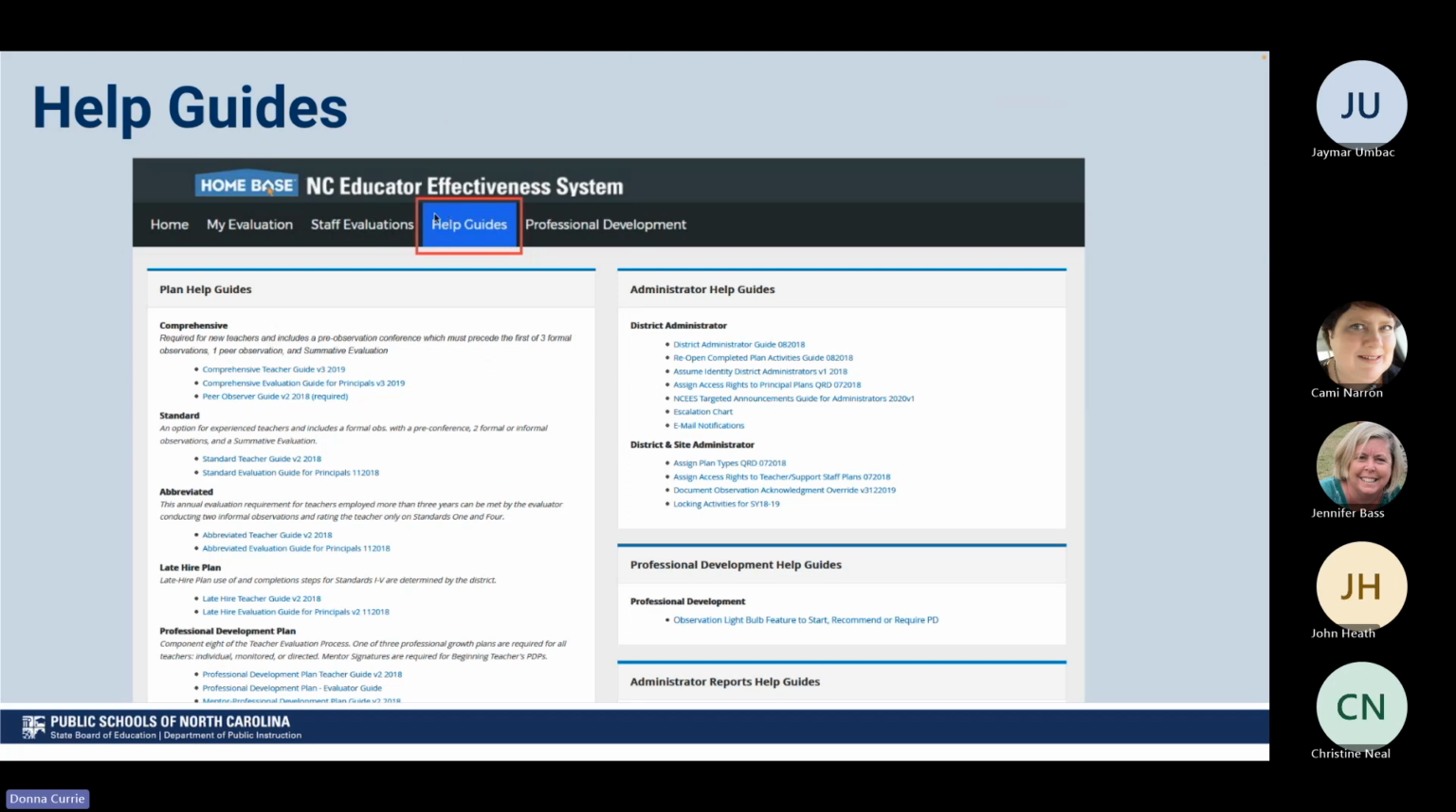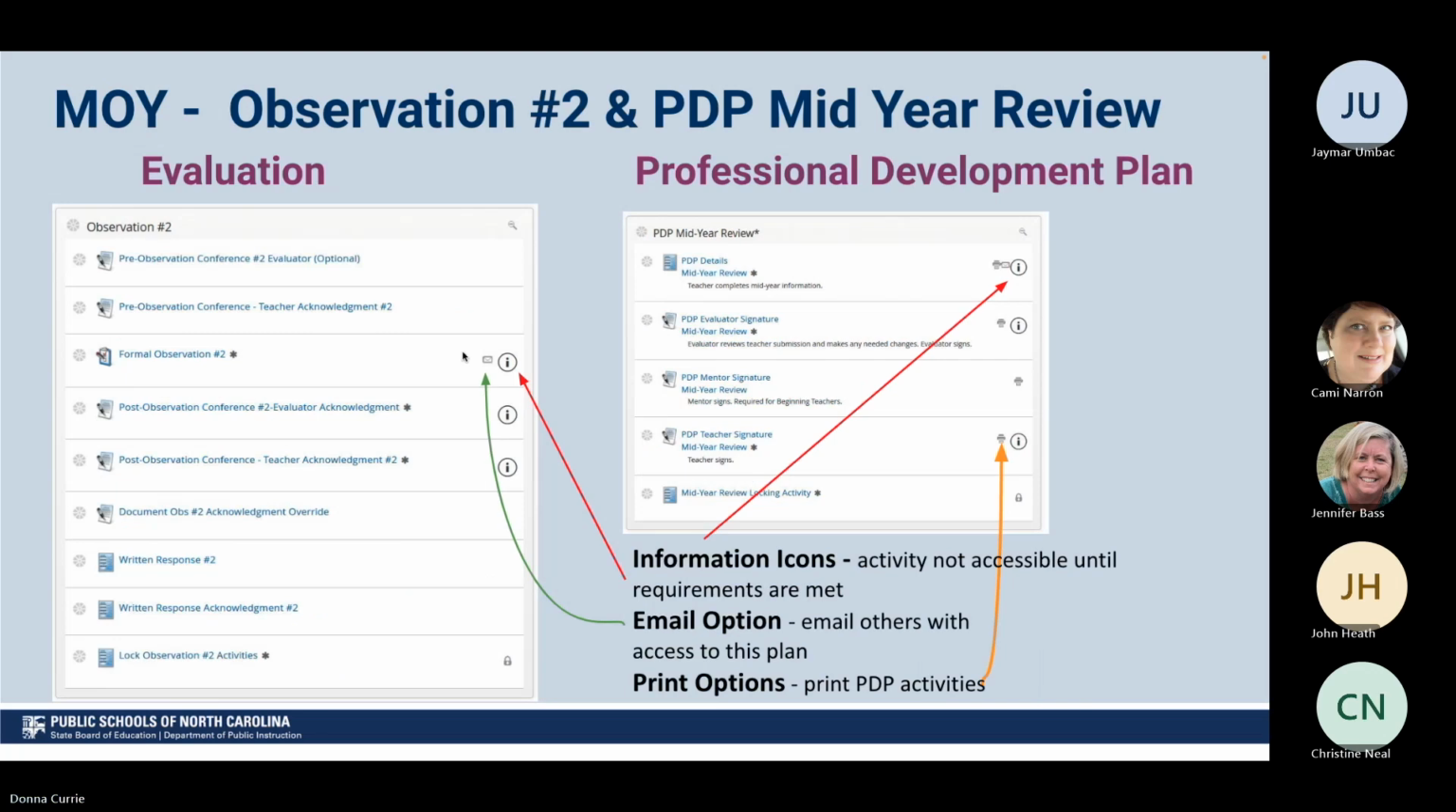So if you've not looked at the help guides, I definitely recommend finding whatever type of plan you are currently on, and then go to help guides and look at those directions for you. Remember, your evaluator has theirs, and then you have yours. So you have the teacher guide, and then you have the guide for principals, or the guide for your evaluators.